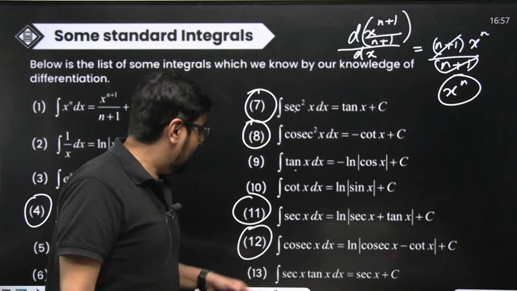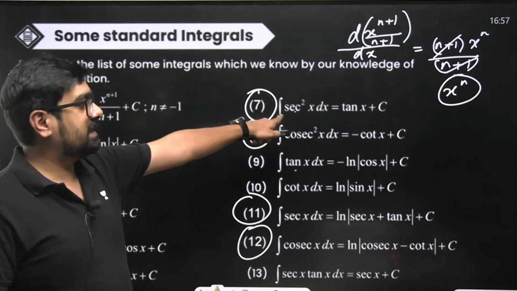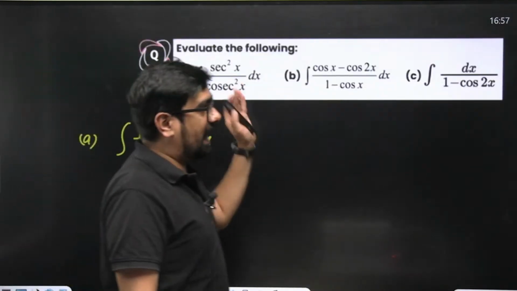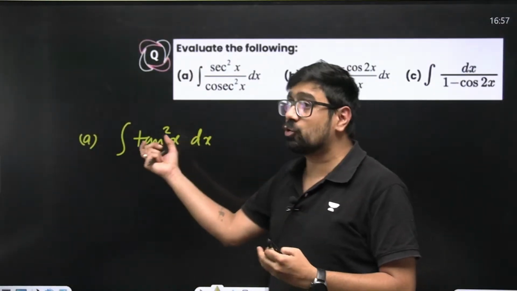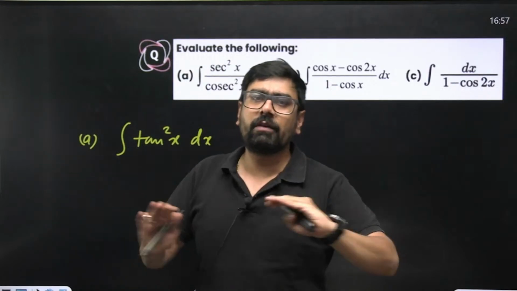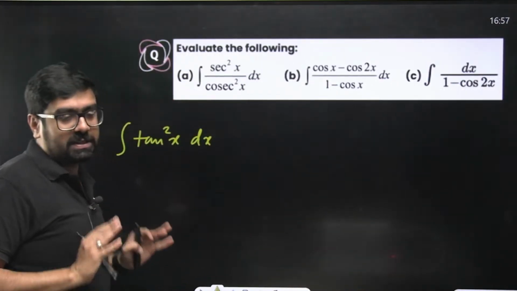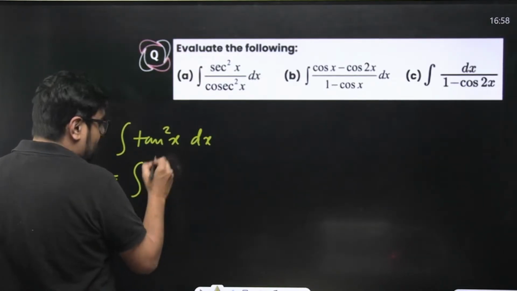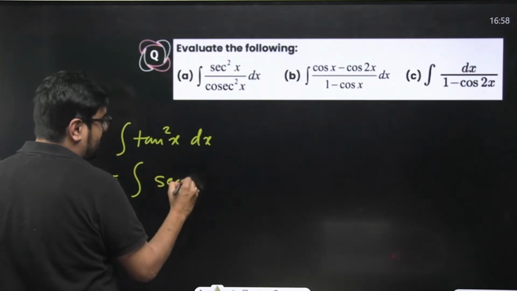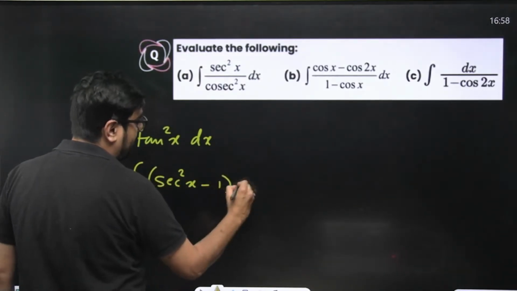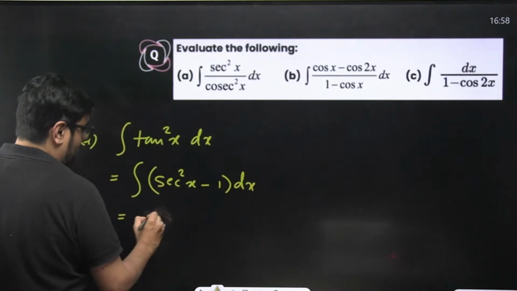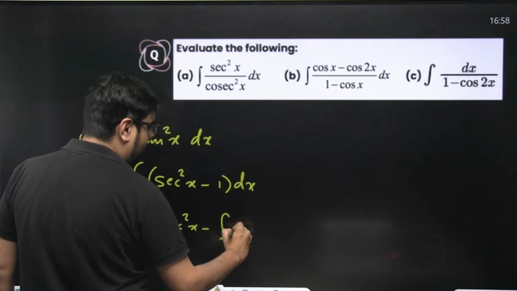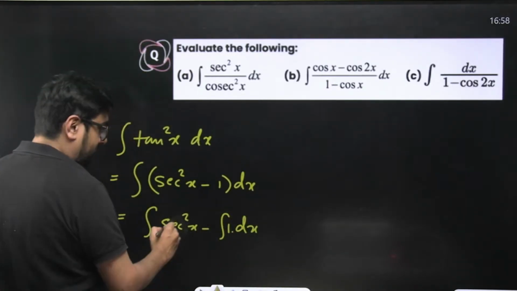What do we have? We have sec square x. Correct? So, don't just randomly do things. Tan square x, if you don't know, you don't know. You'll have to convert it into something standard which you know. Now this is going to be the integral of sec square x minus 1 dx, and this can be broken, so this will be the integral of sec square x minus the integral of 1 dx.